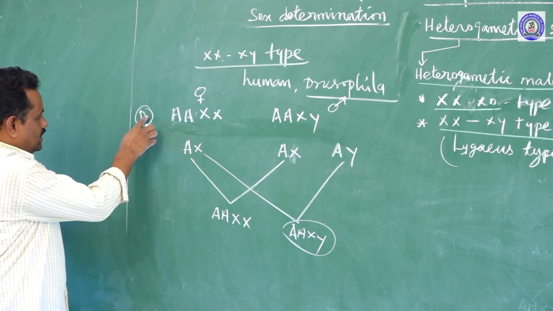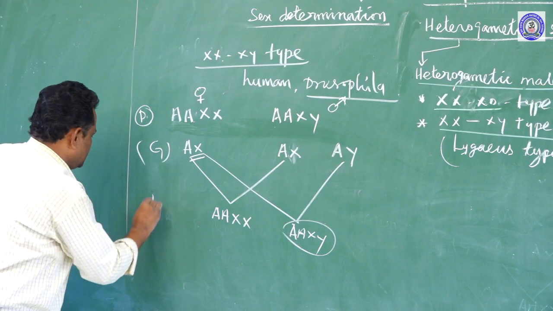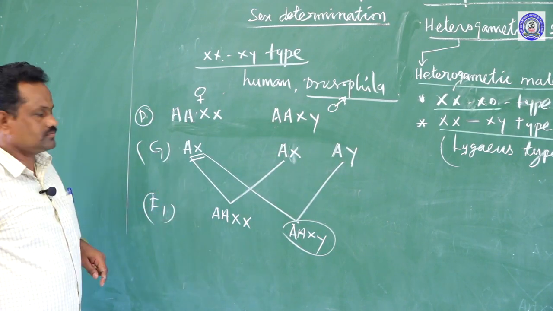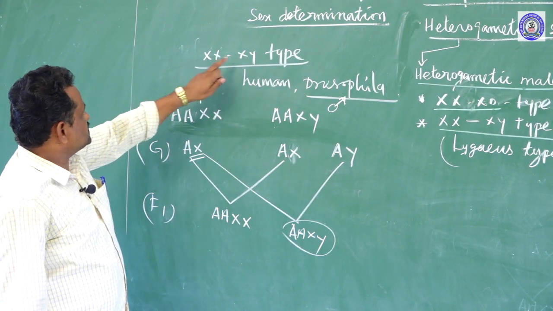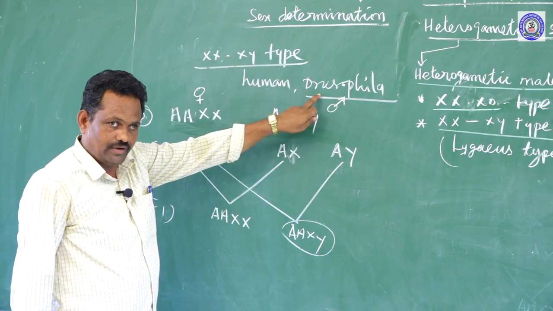So this is the parental organism, this is the gamete, this is the F1 generation. This XX-XY type of mechanism is seen in the case of human beings and Drosophila.